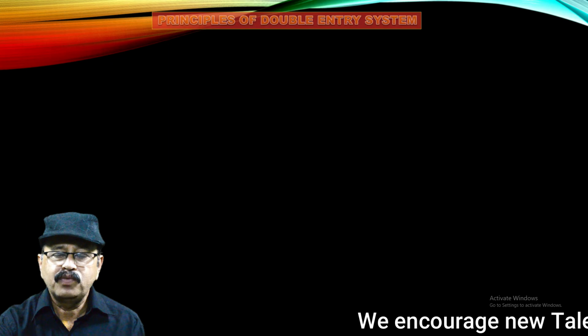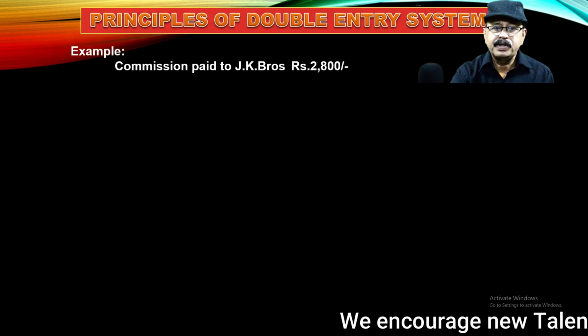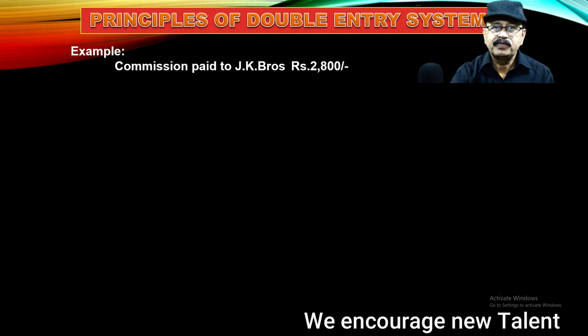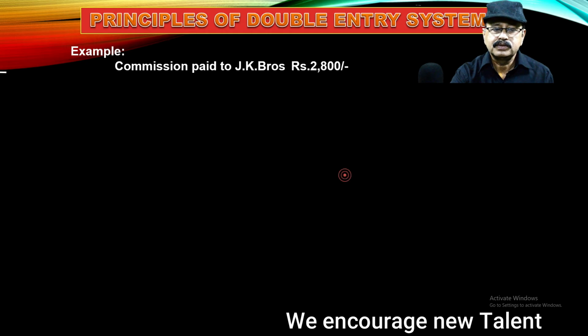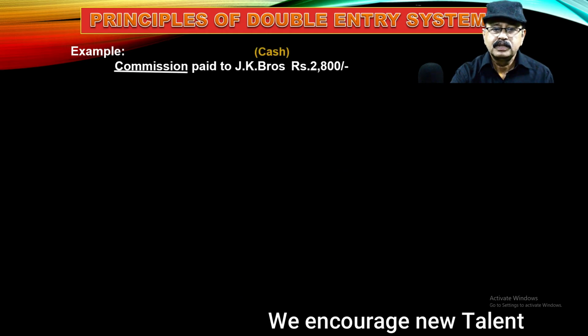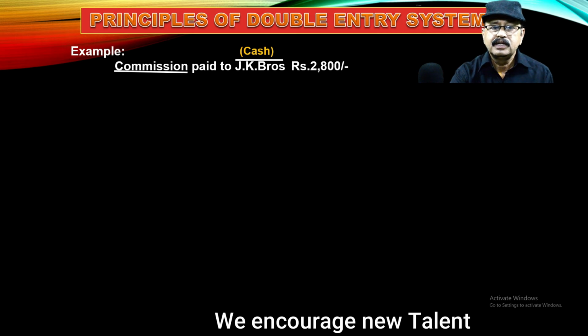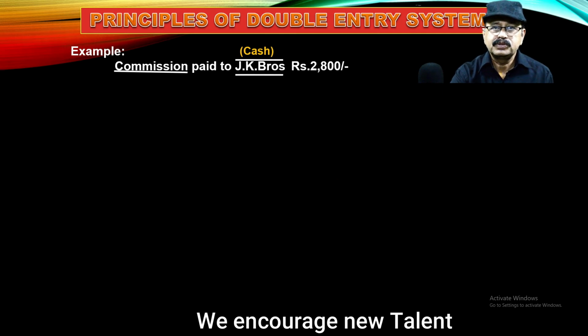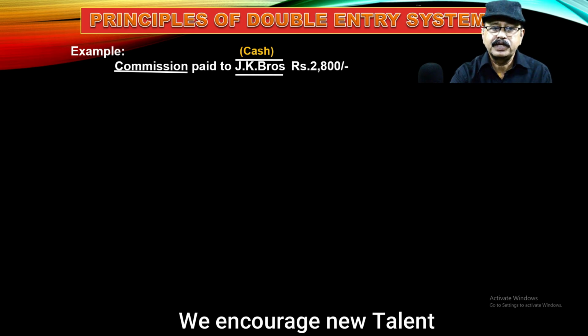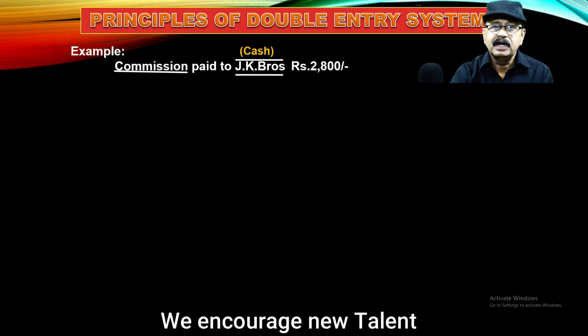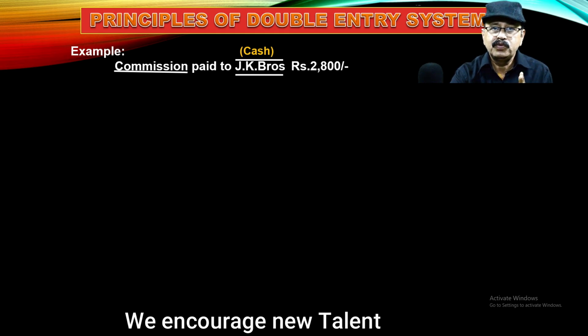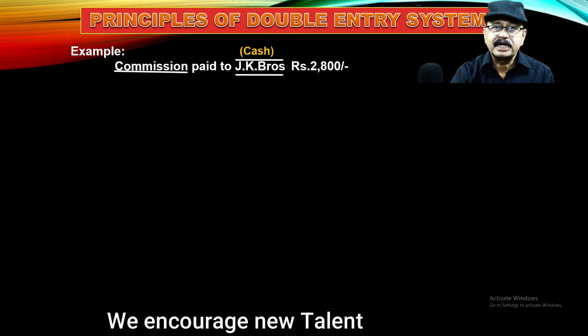Then I will explain one more example here. You can see commission paid to JK Bros 2800. Here also we should identify two accounts, minimum two accounts. Okay, one is commission account. Then commission paid means we are paying commission in the form of cash, so automatically the cash account will be created. Then the next one is JK Bros account. That means here three accounts came. One is commission, second one is cash, and third one is JK Bros. But in this transaction we need only two. One is for debit and the second one is credit.